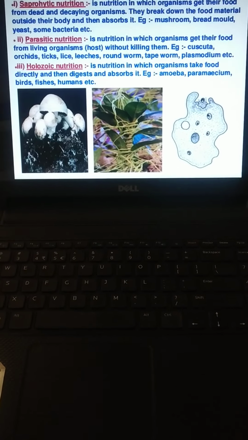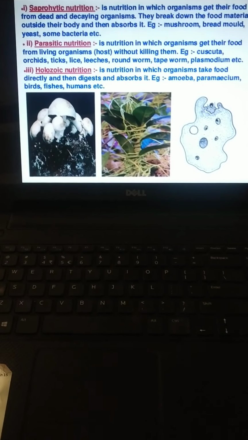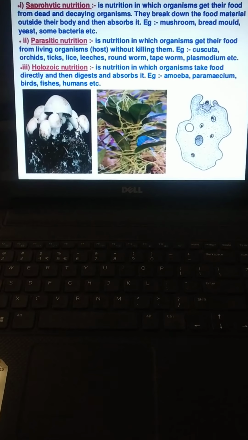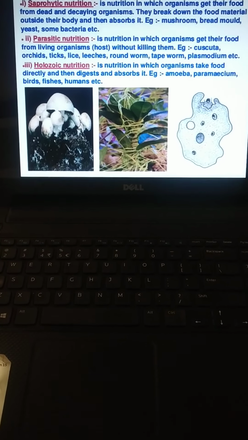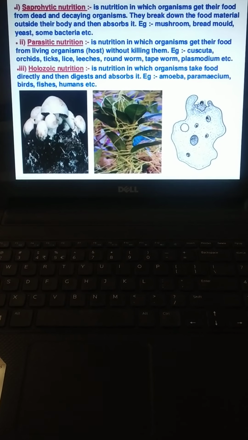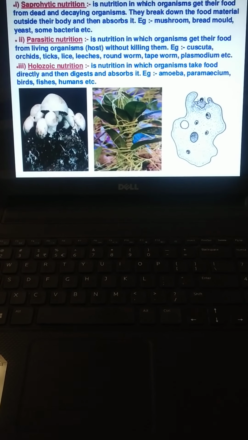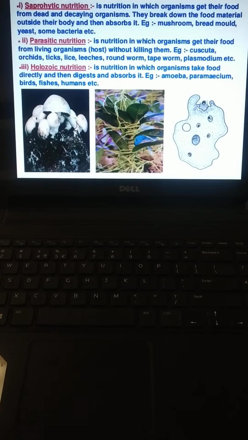Then comes holozoic nutrition. Holozoic nutrition is a nutrition in which organisms take food directly and then digest and absorb it. Examples for this are amoeba, paramecium, birds, fish and humans.